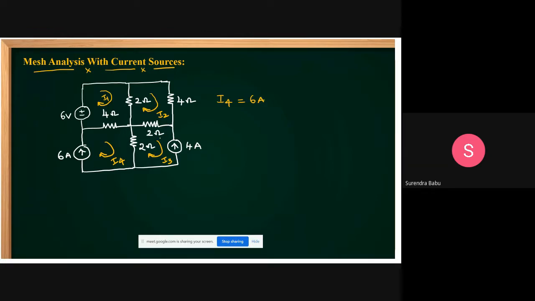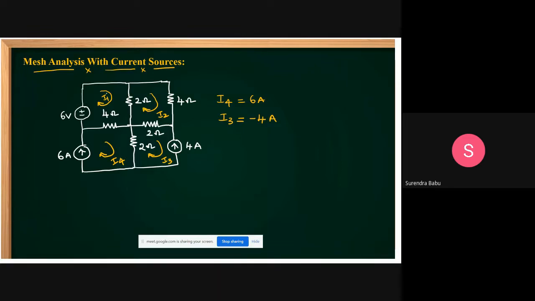Now in this loop or mesh, see this I3 direction and the 4 ampere direction are opposite. That's why I3, how much can you take, students? Minus 4 amperes you take. Okay. I3 and I4 values you know.